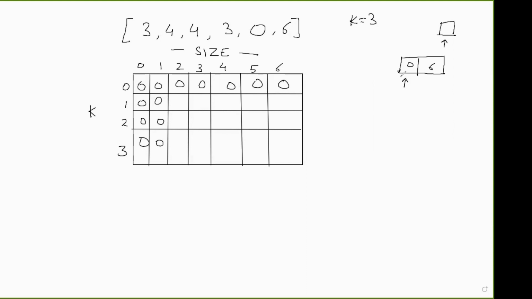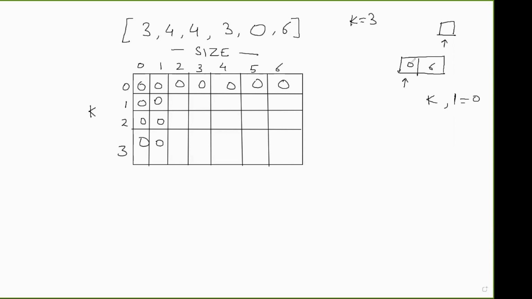If I do not buy on this day, the problem left is size remaining 1 and number of transactions remaining k, which is stored here, that is, number of transactions 1 and size of array 1, which is 0.